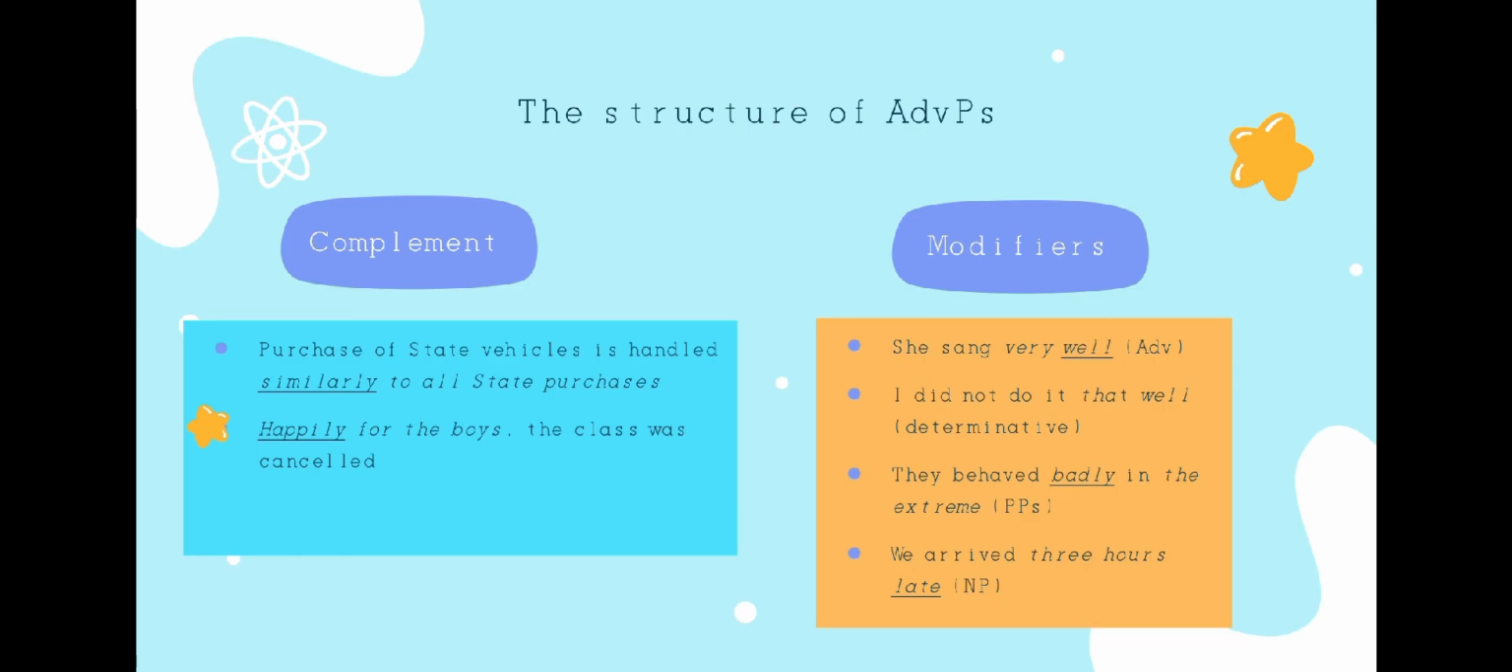And then second, I didn't do it that well. Well as an adverb is used as the modifier of the determinative that. And then they behaved badly in the extreme. Badly as an adverb is used as the modifier of the prepositional phrase in the extreme. And the last we have, we arrived three hours late. Late is an adverb, and it is used as the modifier of the noun phrase three hours.